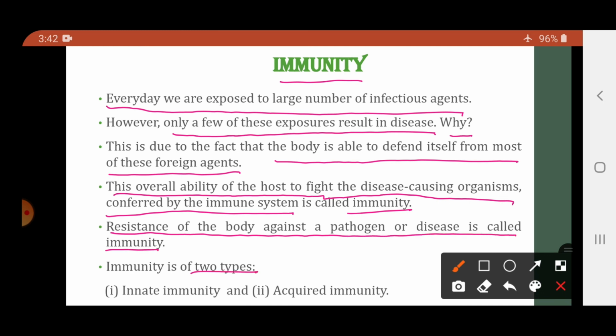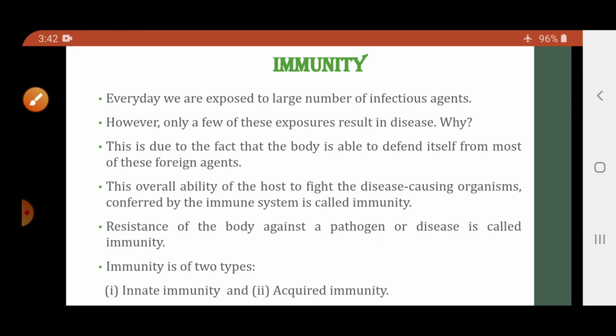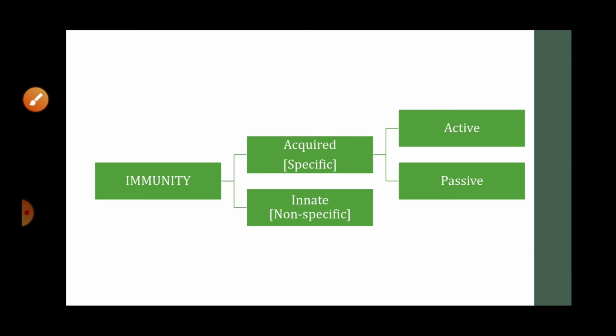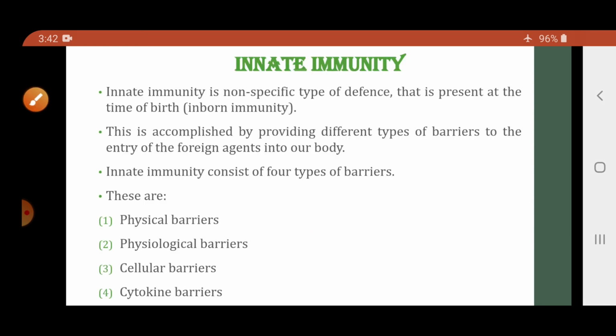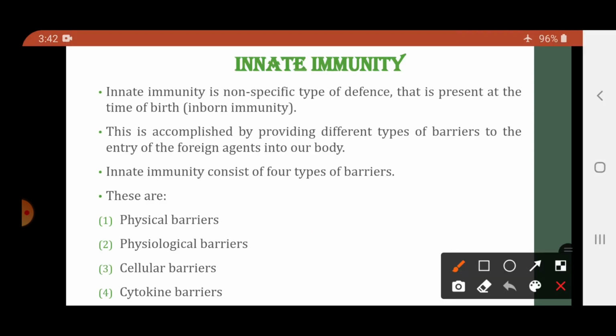Now there are two types of immunity. One is innate immunity and another one is acquired immunity. So, the two types are acquired, which is also called specific immunity, and innate, which is also called non-specific immunity. Acquired immunity is further divided into two types: active immunity and passive immunity. In today's lecture, we will study in detail the innate immunity.